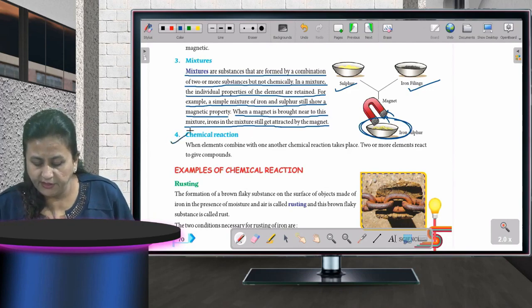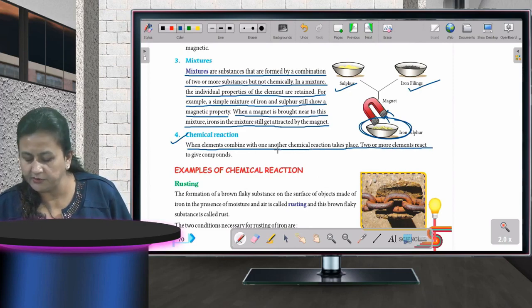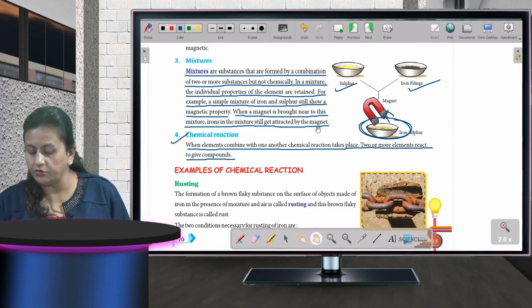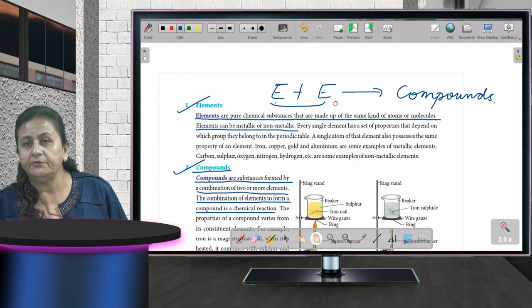Now, chemical reactions. When elements combine with one another, chemical reactions take place. Two or more elements react to give compounds. Okay, as I have told you just now also, here also, two or more elements are combining and they are giving compounds. Fine.